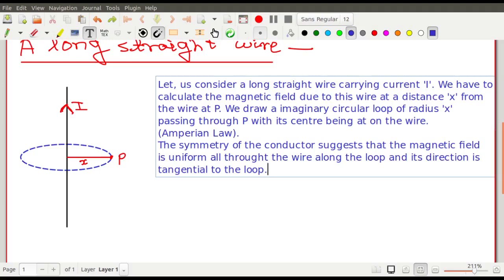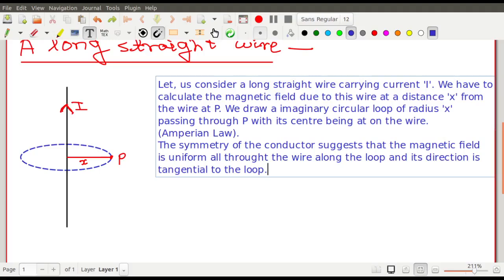The direction you can also understand from the Biot-Savart law. I don't ask you to go through the detailed mathematical treatment, because the direction was not decided from the mathematical treatment. We calculate direction from the rules of the cross product, the right hand rule, because Biot-Savart law was mu0 by 4 pi I dl cross r.